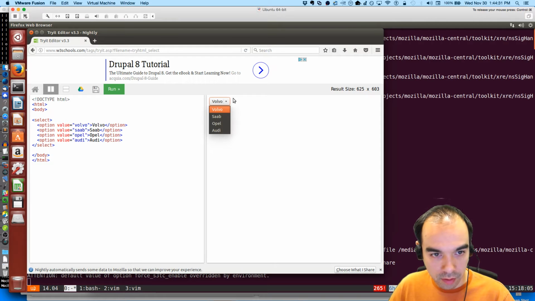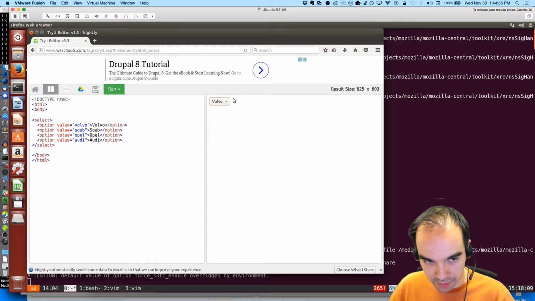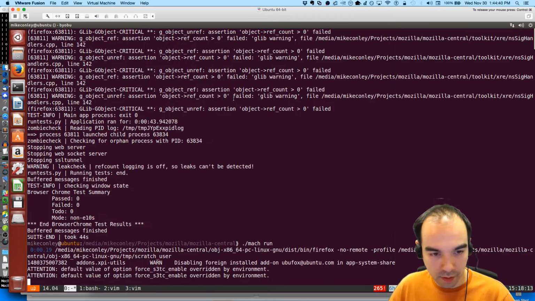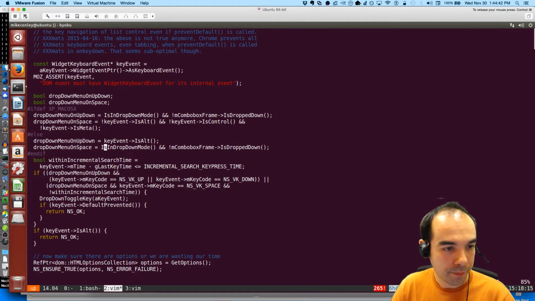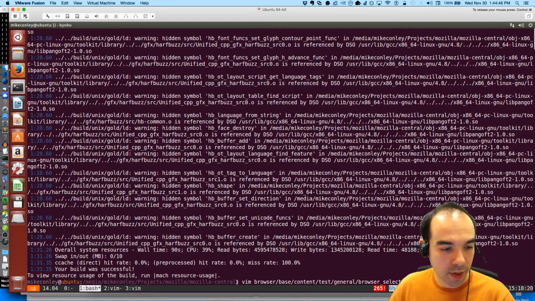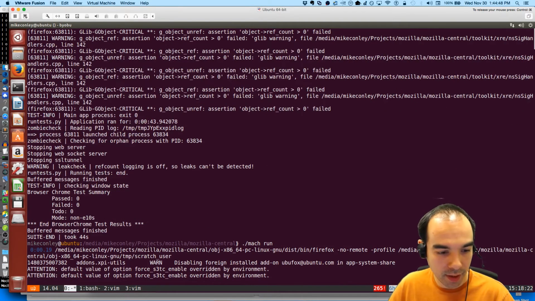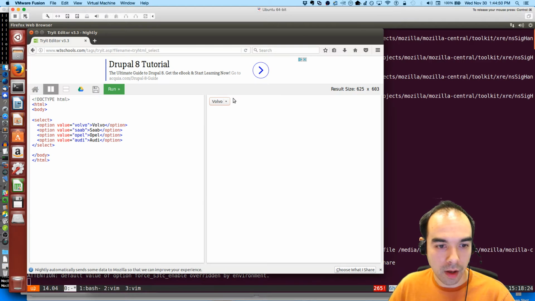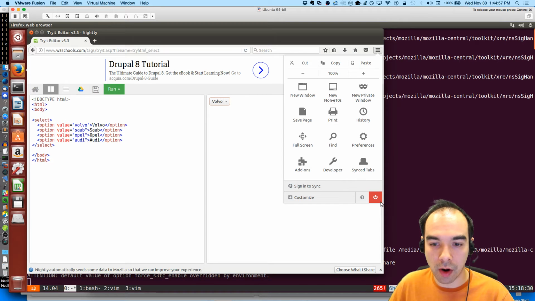Alt open works. What else? Space works. Okay. But for some reason in the test, when we get into that particular state, this is where we can attach the debugger and try and figure out what's going wrong.